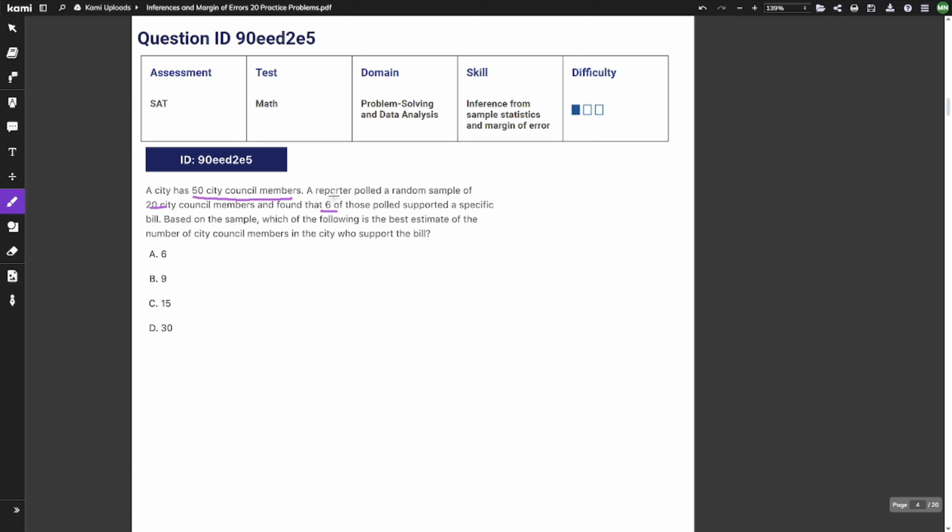So from here, we know that 6 out of 20 randomly selected city council members decided to support the bill. But of course, we want this out of all the city council members in the city, so we're gonna multiply this by 50. And we get that this is equal to 15. So our answer is C.